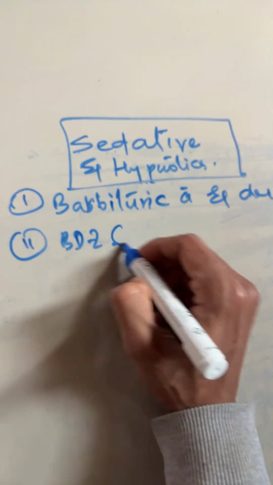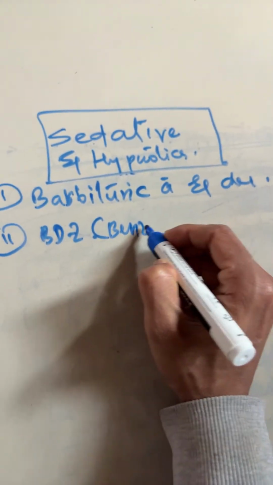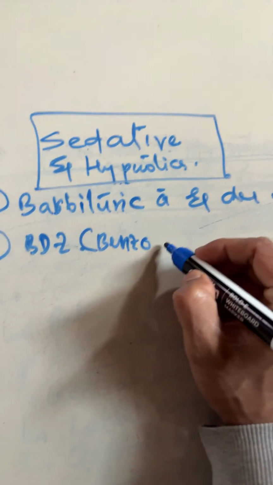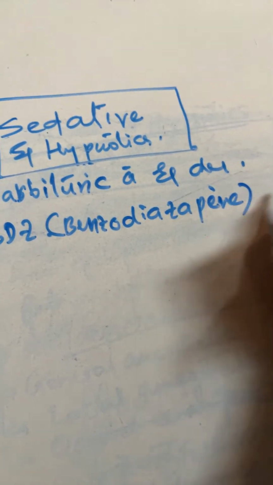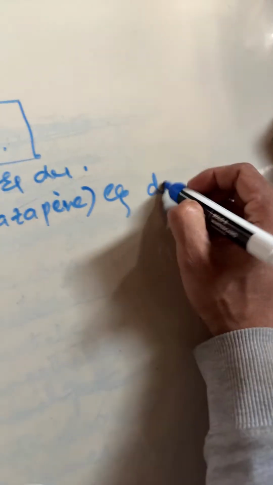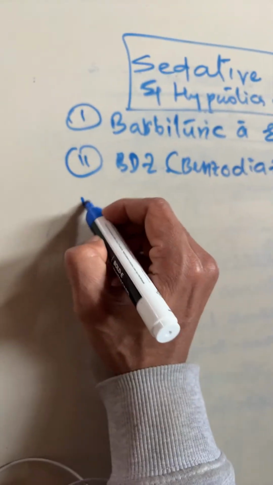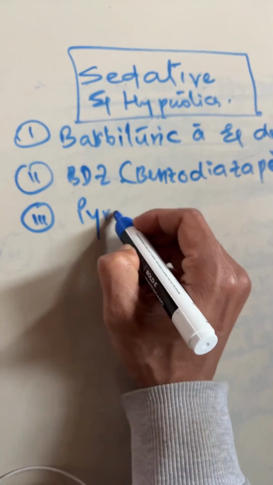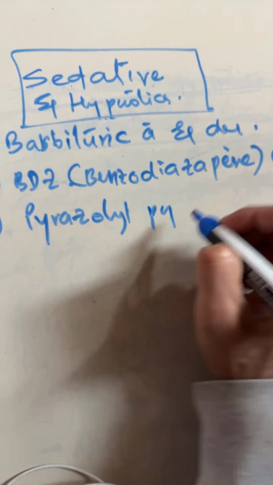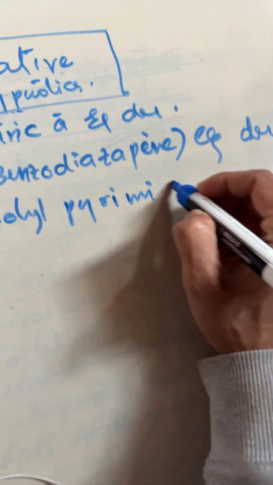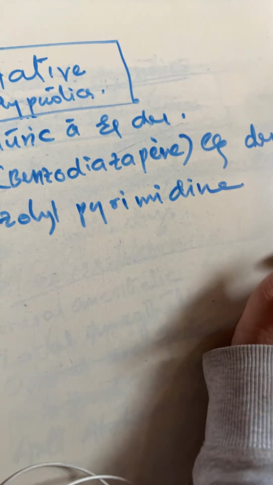BDZ means benzodiazepine and derivative. Number three is pyrazolyl pyrimidine. Yes or no?